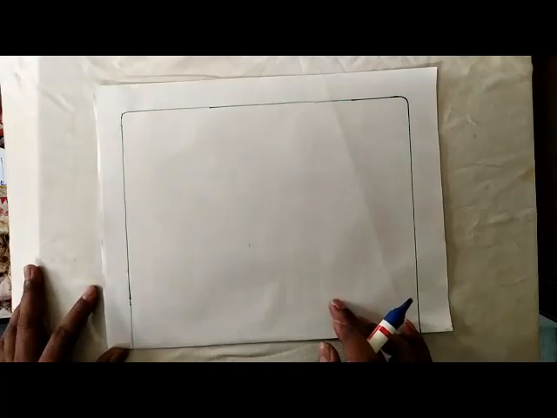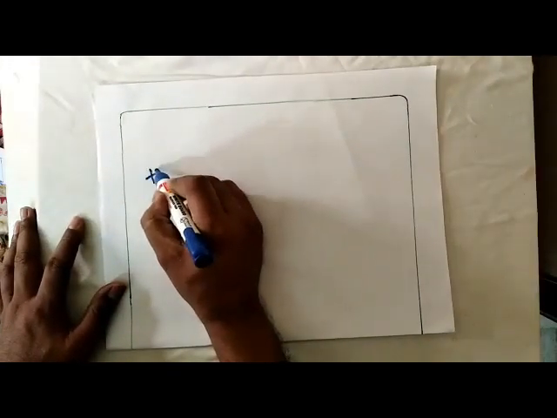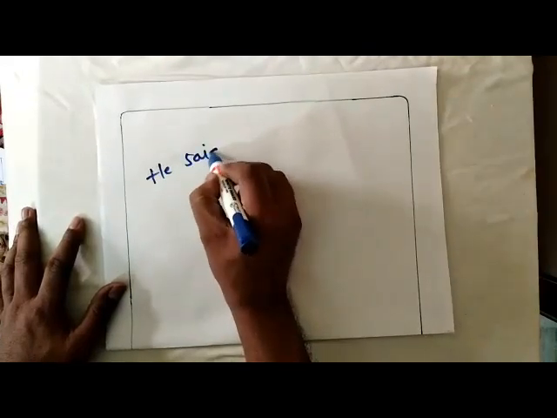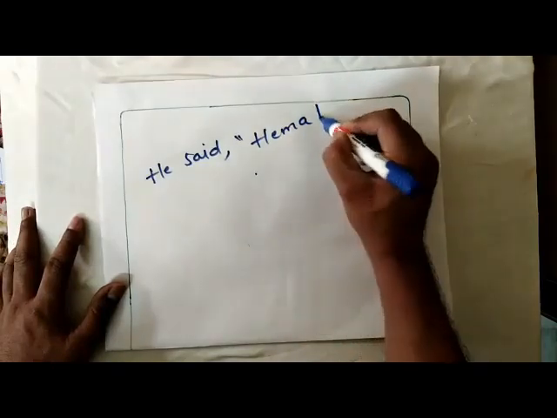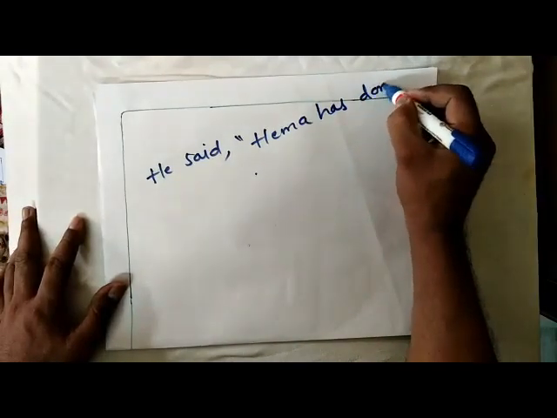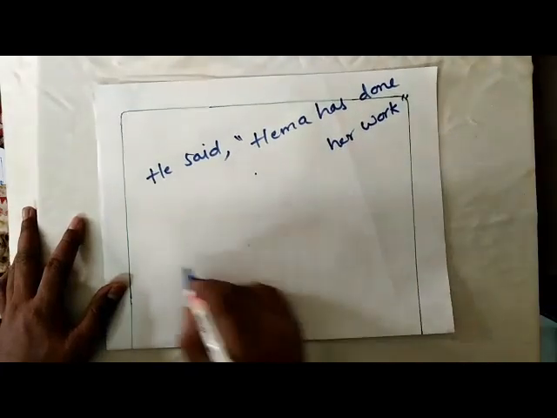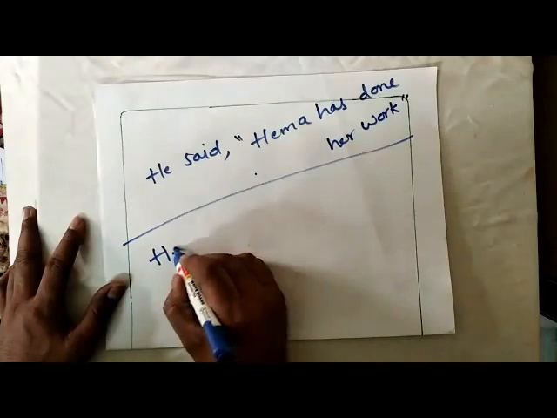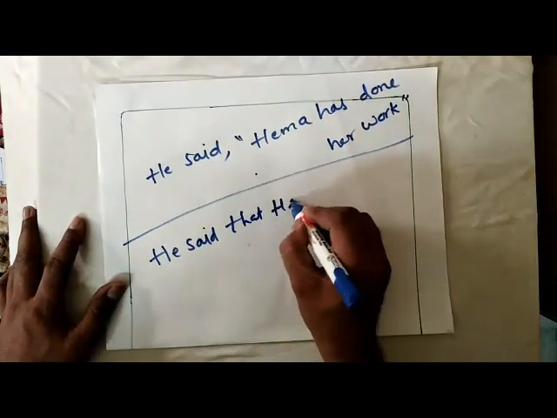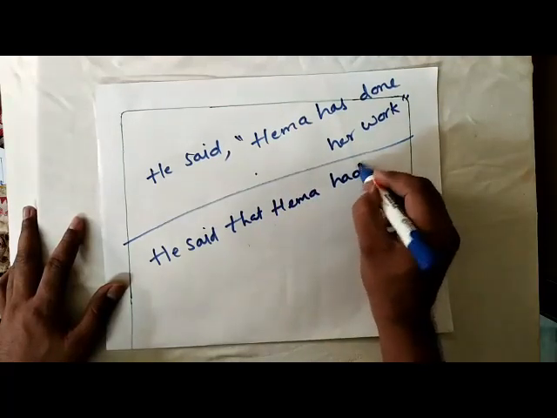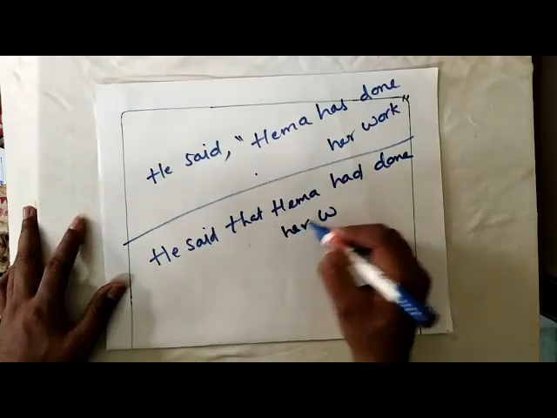Rule number 4. Present perfect becomes past perfect. Let me give one example. He said, Hema has done her work. So when you change, he said that Hema had done her work.